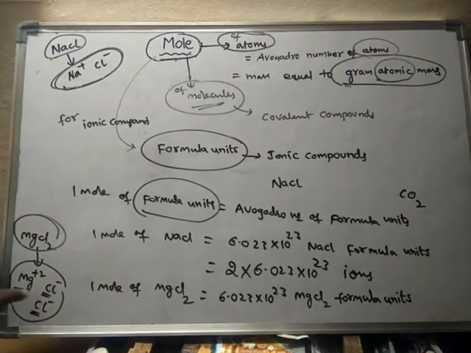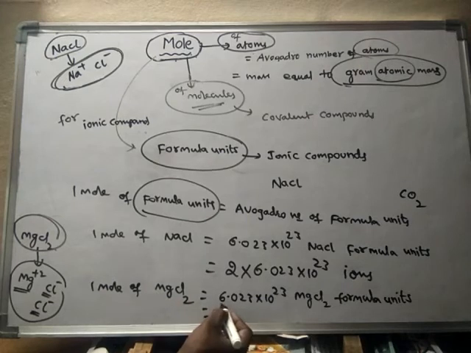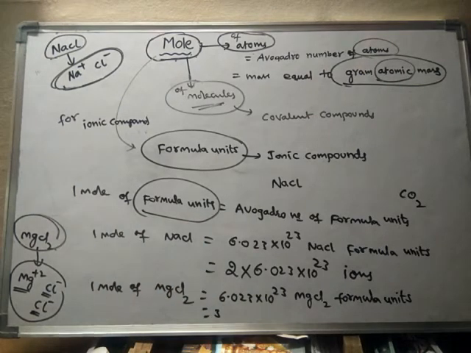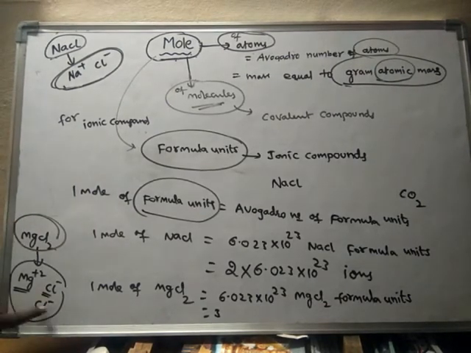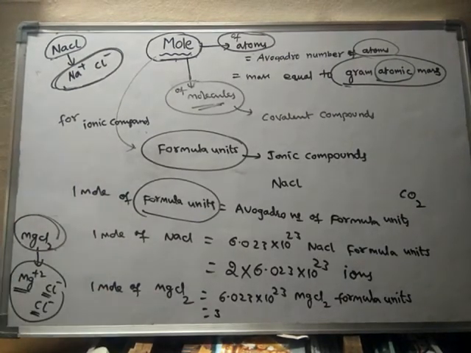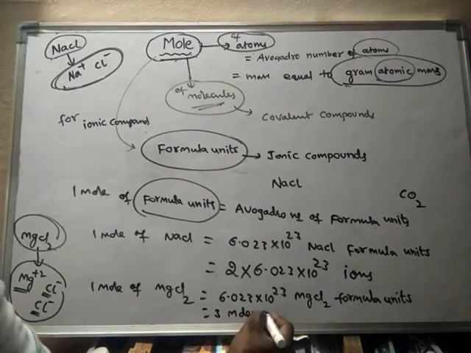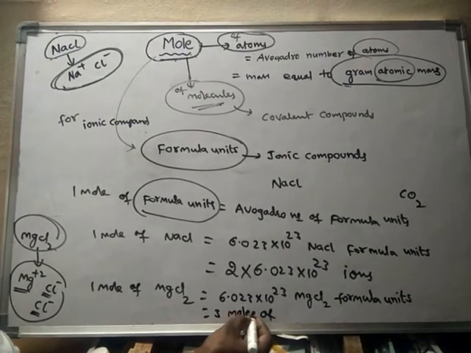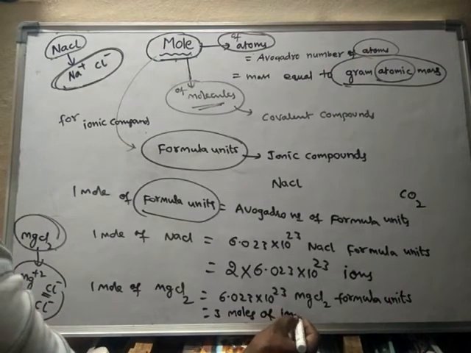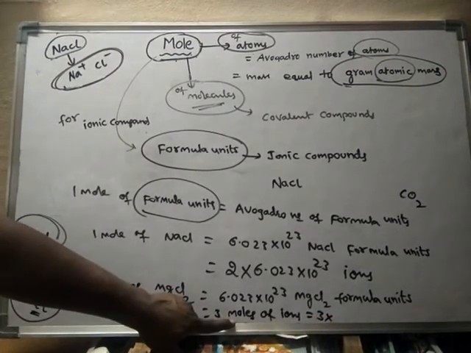So 1 mole of magnesium chloride produces how many ions? One formula unit will produce 3 ions. So 1 mole of formula units produces 3 moles of ions. 3 into mole means how much?